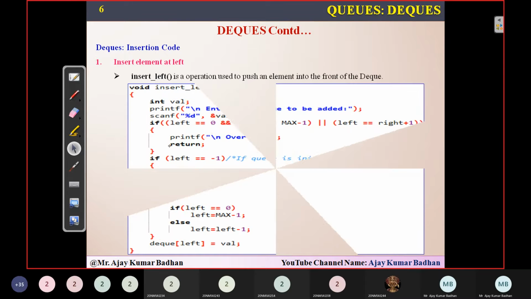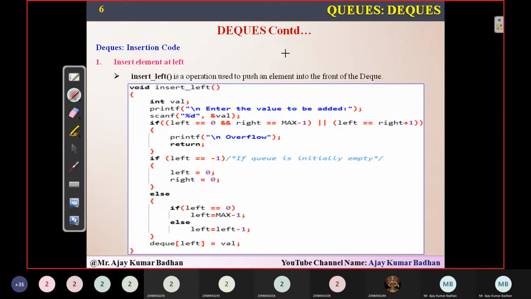Okay, so how can we insert it? This is the particular code we have. Let us suppose I take a small array here, with indexes 0, 1, 2, 3, and so on. This is an array whose size is equal to 5, so I can add 5 elements. For simplicity, assume that initially there are 10, 20, 30, 40, 50.